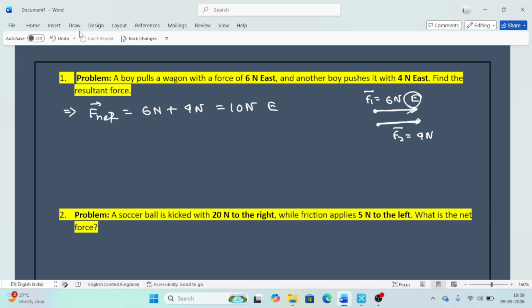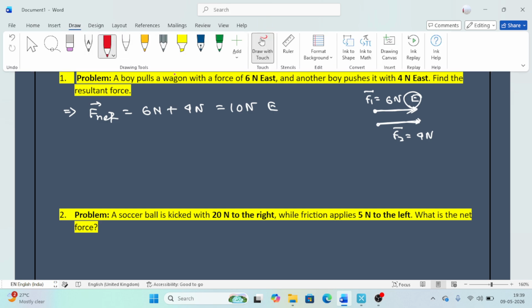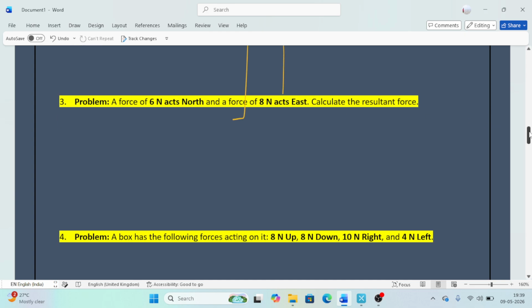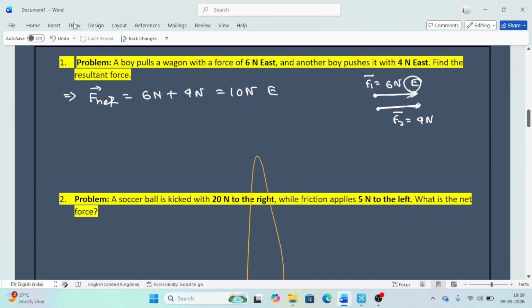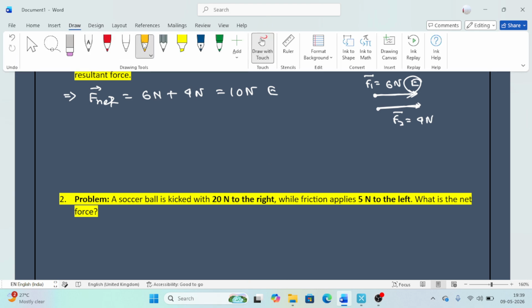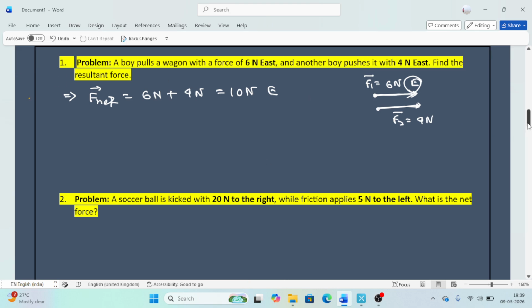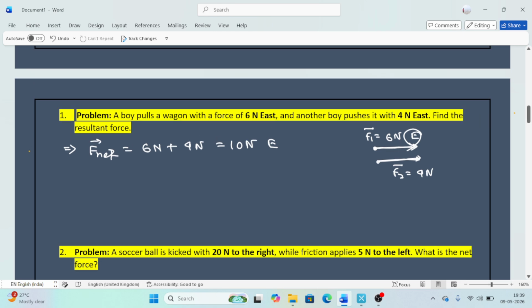Net force will be 10 Newton, acting along east. That means the net force is not equal to 0.